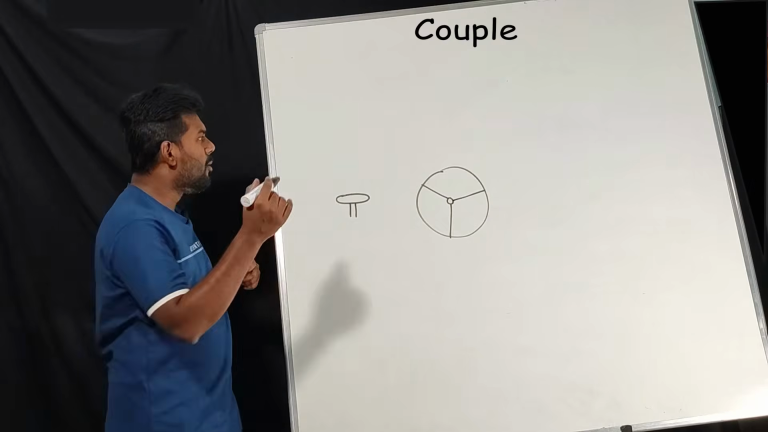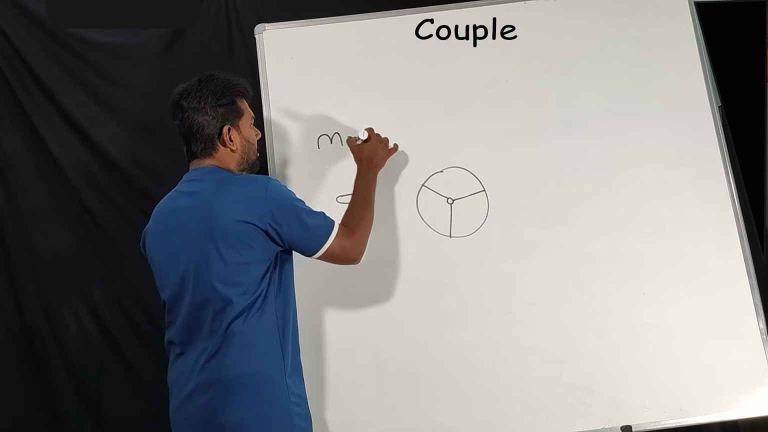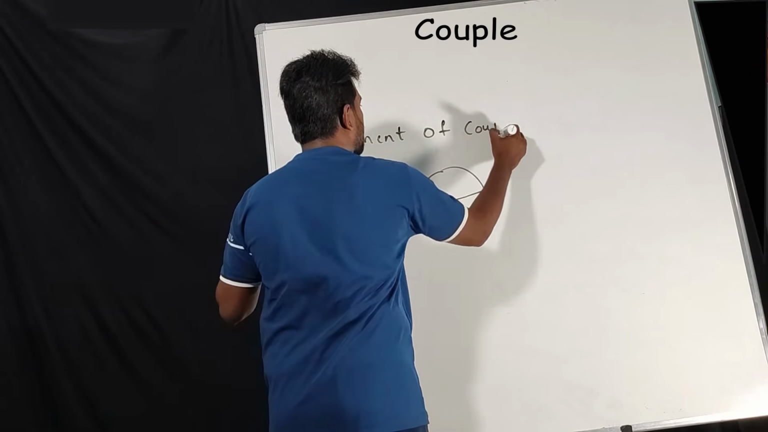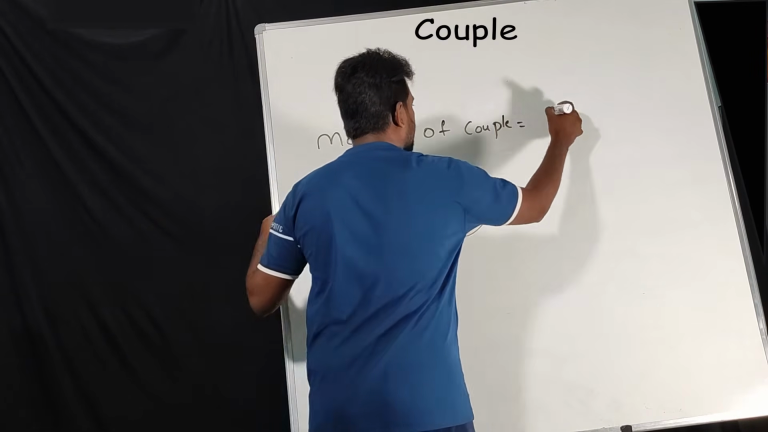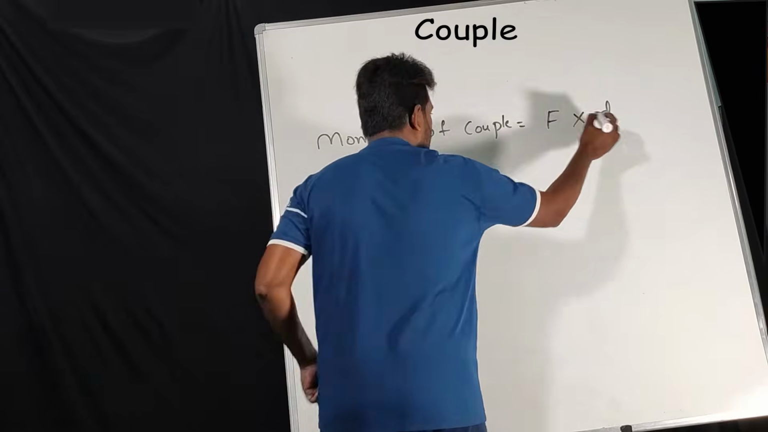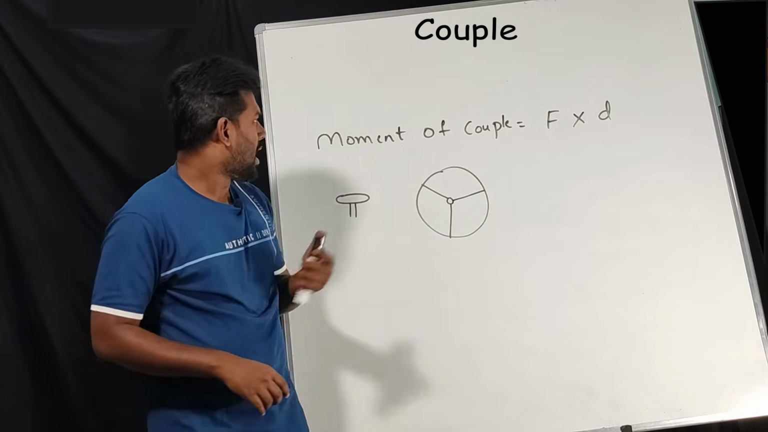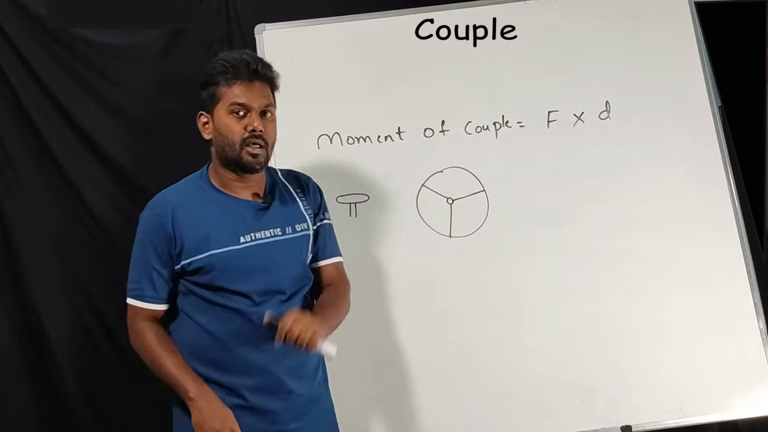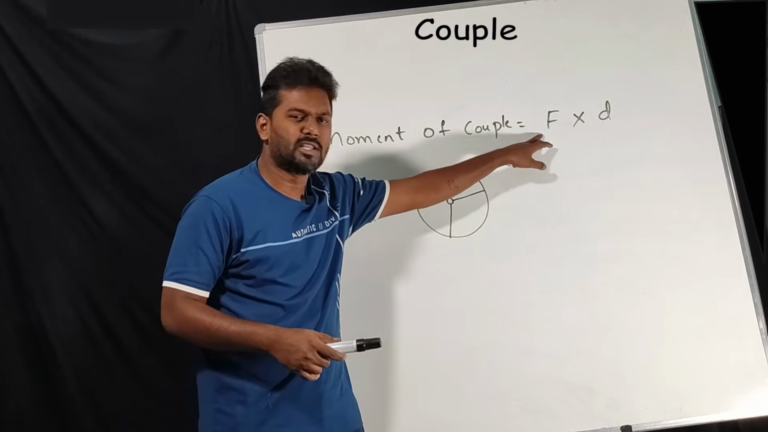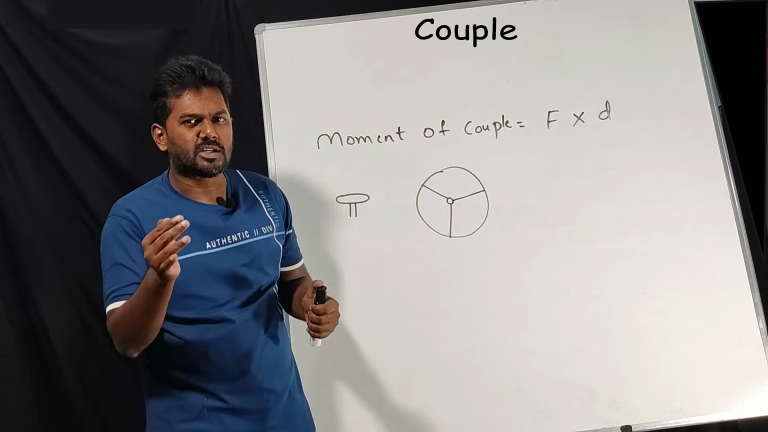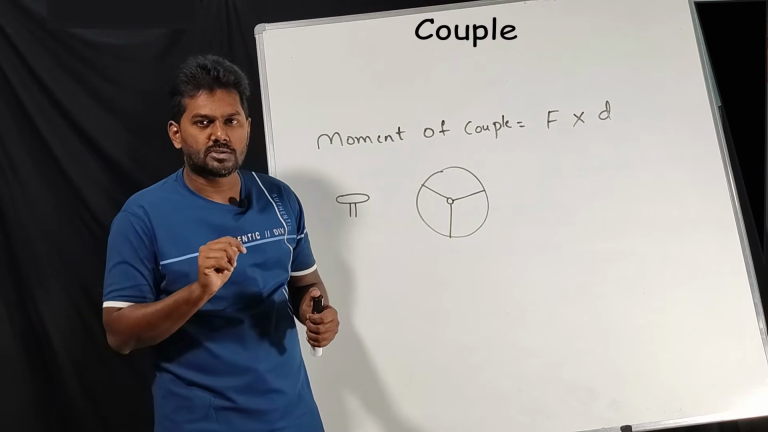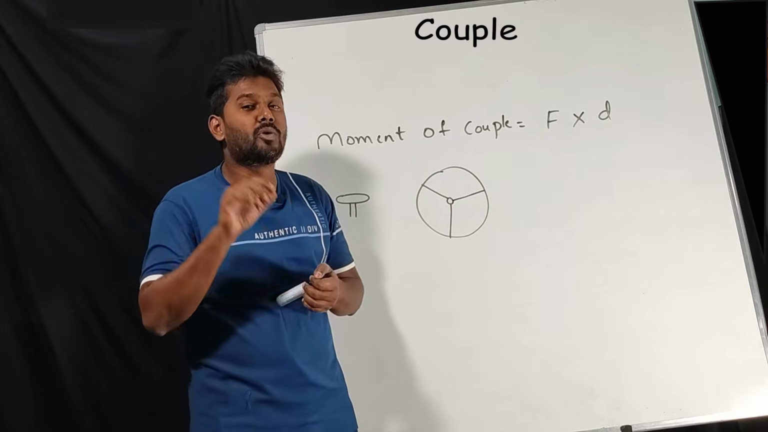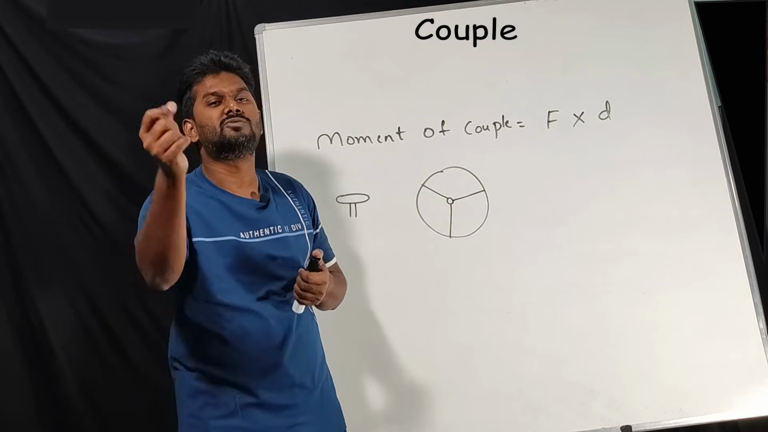Now we'll talk about the moment of couple formula. Moment of couple formula is nothing but F into D. According to moment of couple, it is defined as force into perpendicular distance. First we'll talk about this force. During the explanation I told you there are two forces, correct? Then which force value do we have to apply here? You can apply any one force value.